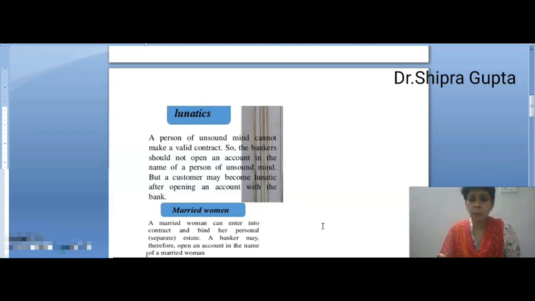If a person became a lunatic after opening an account, then when the bank comes to know about it, the bank can close or suspend his account, until the law declares him a sane person. He can operate his account only with the help of a guardian or guarantor.